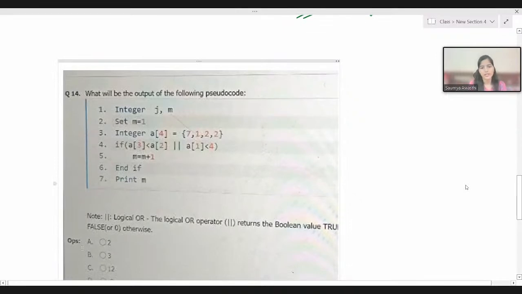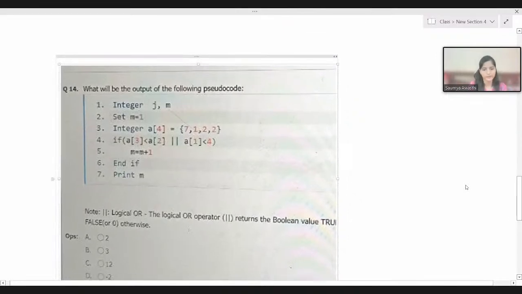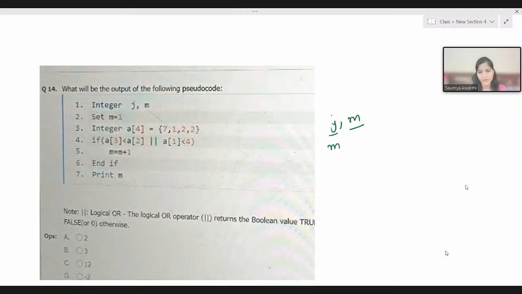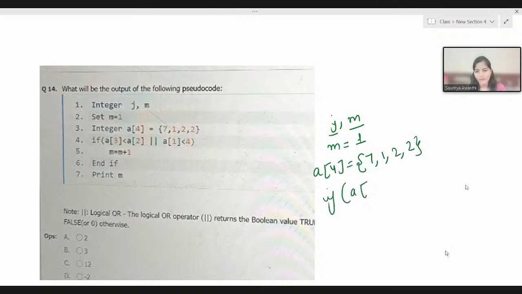Okay. So let's have a look at this question. If it is not clear, let me write it for you. So we are having two integer values, j as well as m. So this is also from the homework part only. Now these are two integer values. We are initializing the value of m as 1. Now we are having an integer array a, and in this array we are having the values 7 1 2 2.